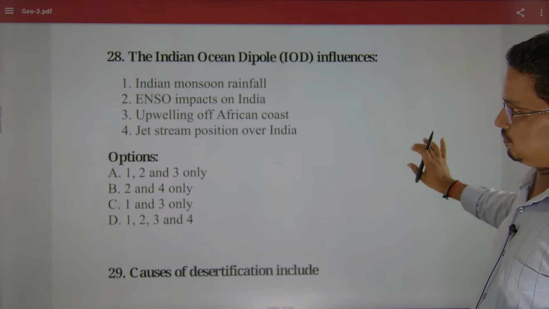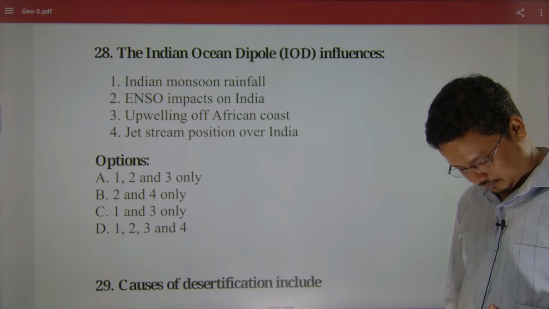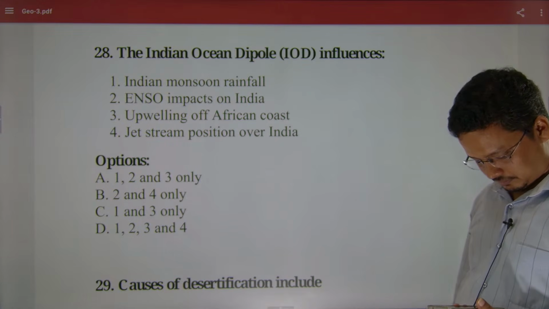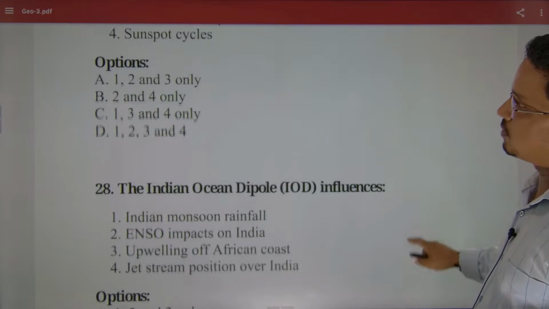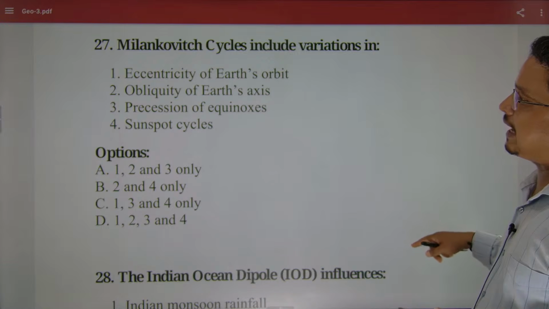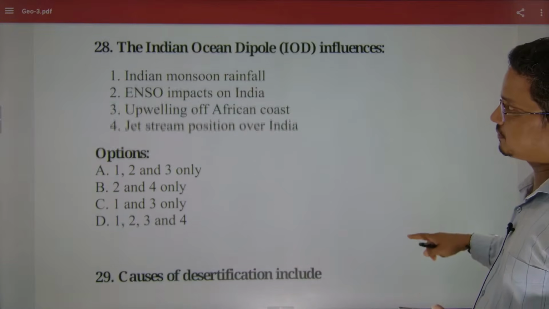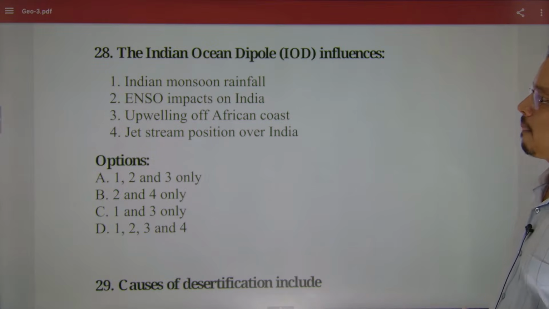Yes, that is precession, obliquity and eccentricity of the earth's orbit. Indian Ocean dipole.